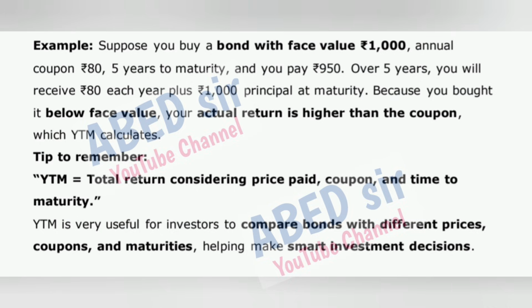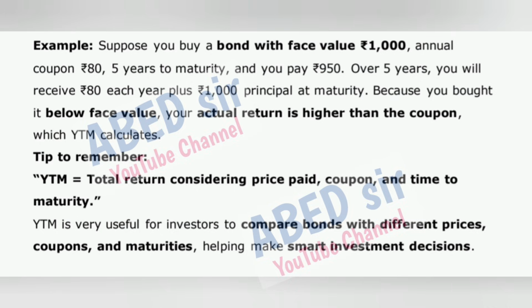Suppose you buy a bond with face value 1000 rupees, annual coupon 80 rupees, 5 years to maturity, and you pay 950 rupees. Over 5 years, you will receive 80 rupees each year plus 1000 rupee principal at maturity. Because you bought it below face value, your actual return is higher than the coupon, which YTM calculates.